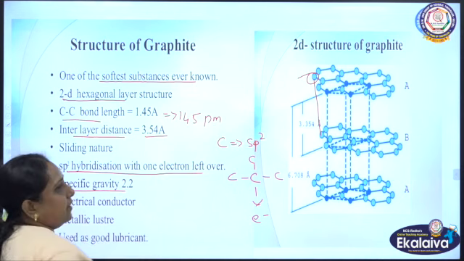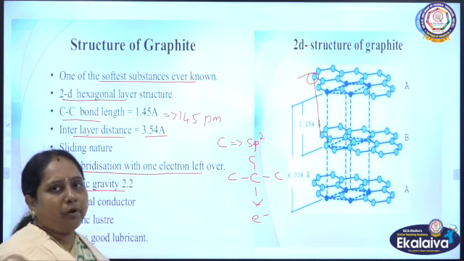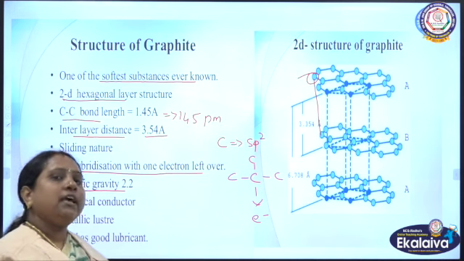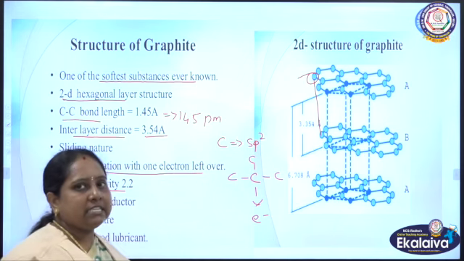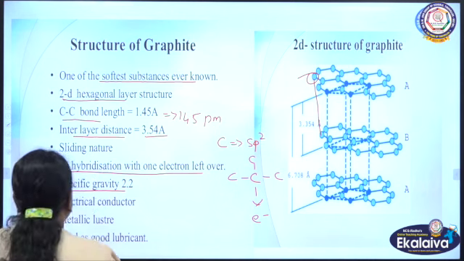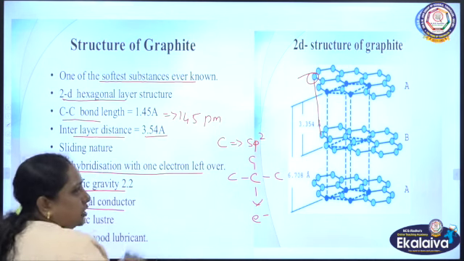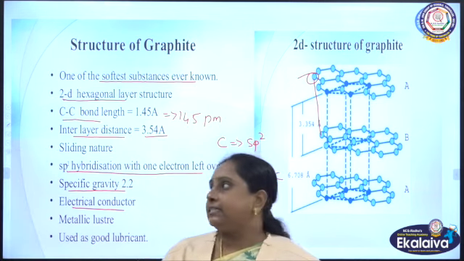If you check the specific gravity of graphite, it is 2.2, so it looks like a fine powder, so it has flowing capacity. So it will be used as lubricant in machineries. When it is used as lubricant in machineries, it will reduce the friction. And it is an electrical conductor because of the presence of free ions in it. It is able to conduct electricity.